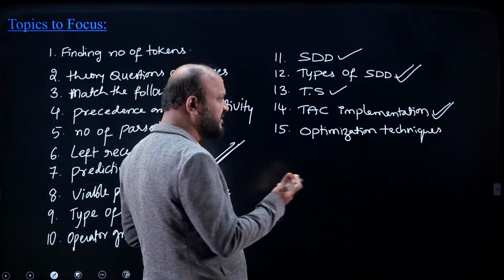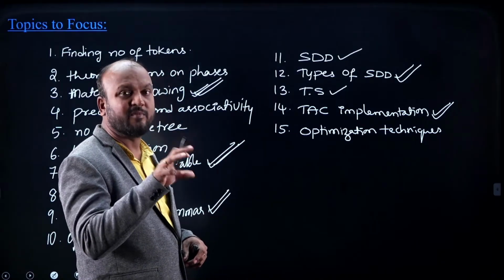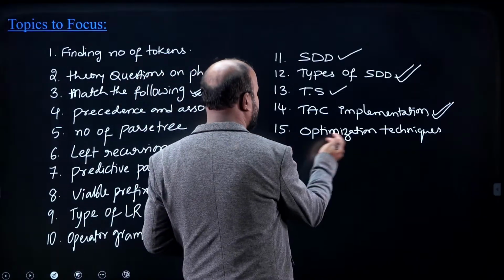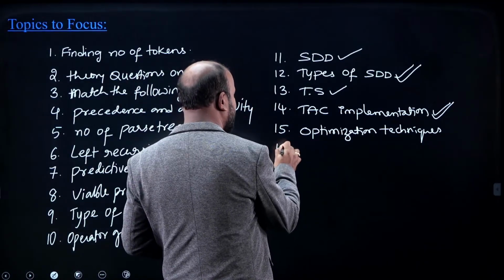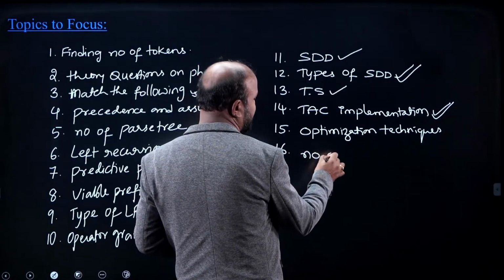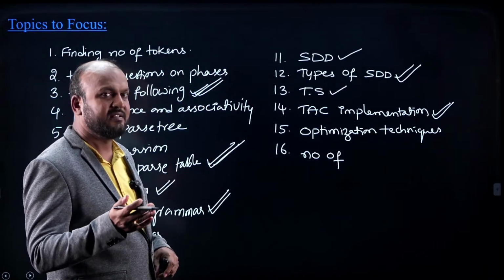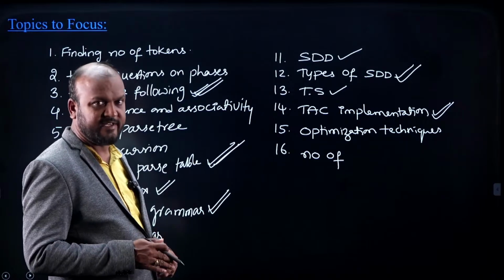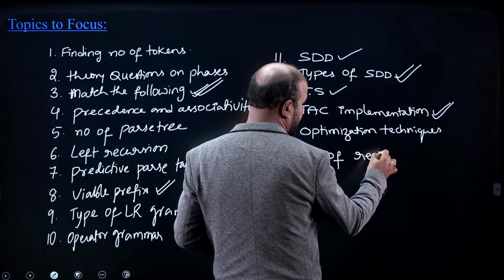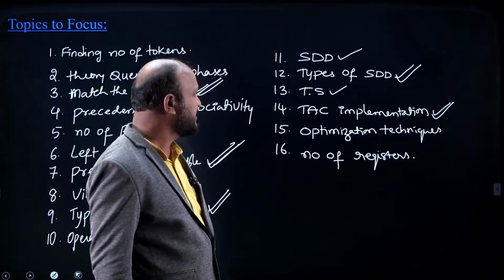So you may expect some different type of questions, like you may be given some code snippet and asked to find what optimization can be done on the particular code. That is an expected thing. But some questions are already asked on code optimization. And questions on code generation. Like if some three address code is given, they might ask you for generating the target program for the intermediate code, how many registers are needed without spillages, the number of registers that are required. These are the expected type of questions.